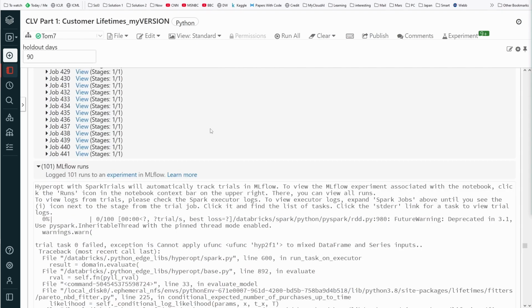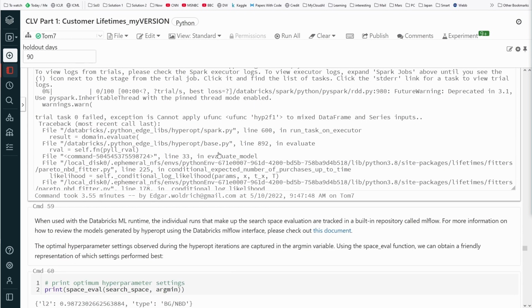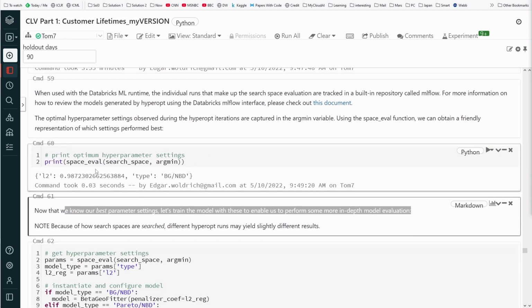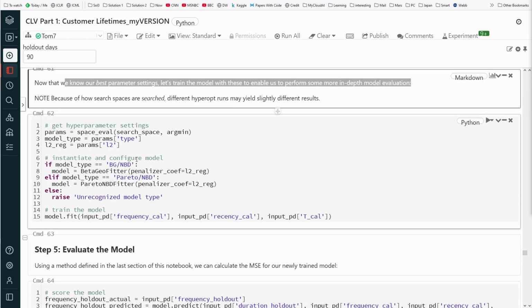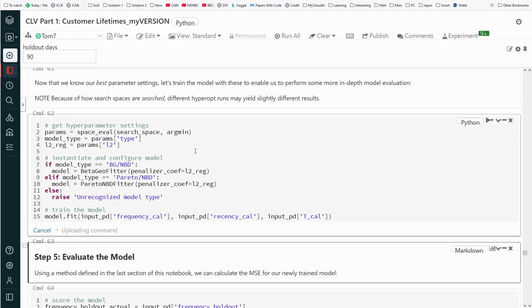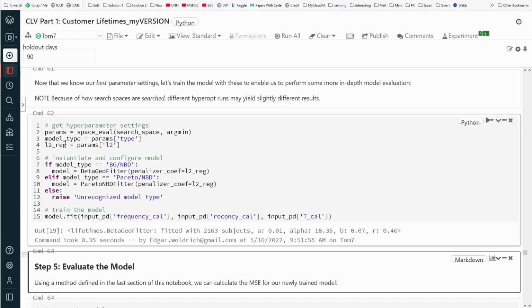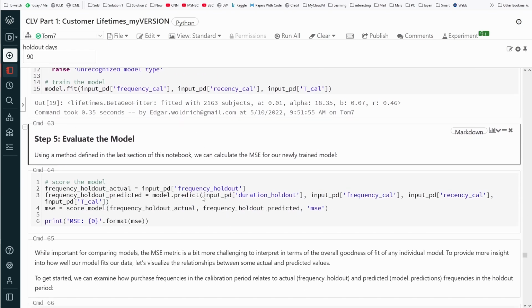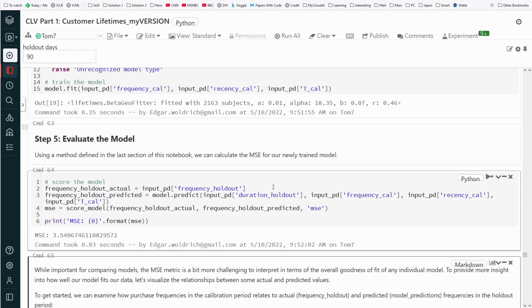And we are back. You see, we have 100 MLFlow runs, and we now have our optimal hyperparameter settings. For L2, we have this value and we have this model chosen. So now we can run this, and then we evaluate the model. Of course, you can have the evaluation now.